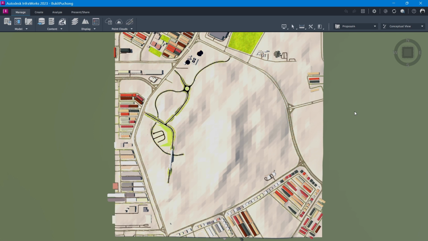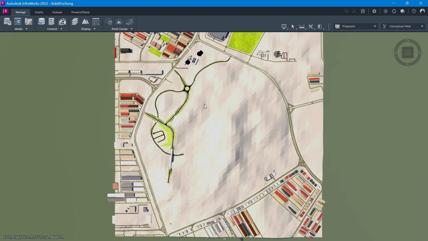We will continue our discussion and transfer the model that we already created in Autodesk InfraWorks 2023 to Autodesk Civil 3D. Autodesk InfraWorks 2023 has some limitations for detailing.